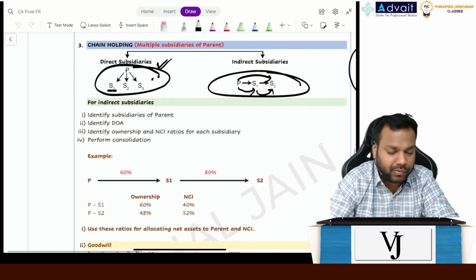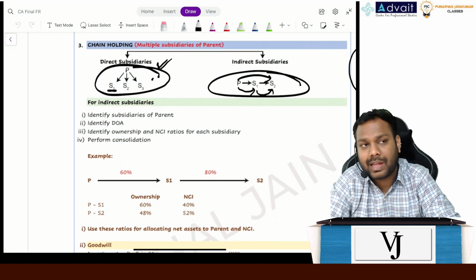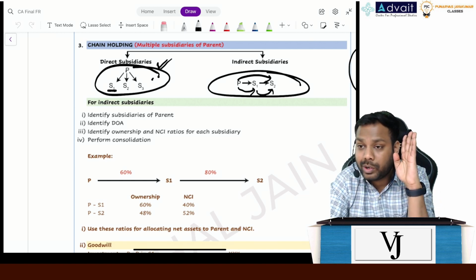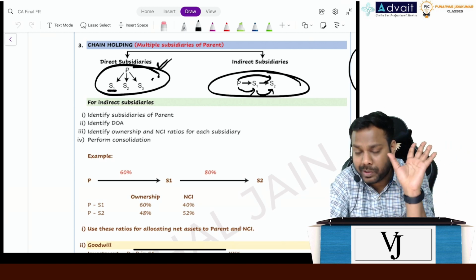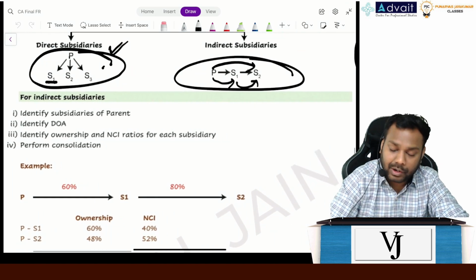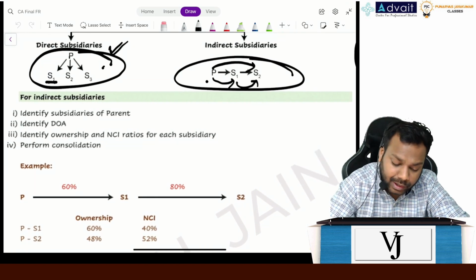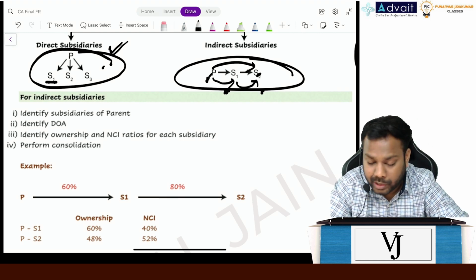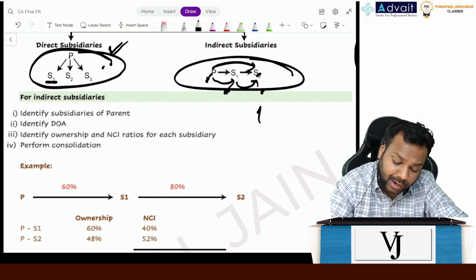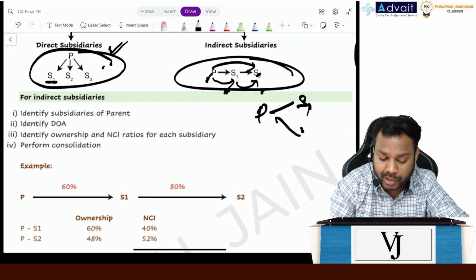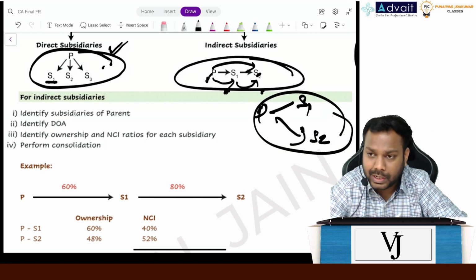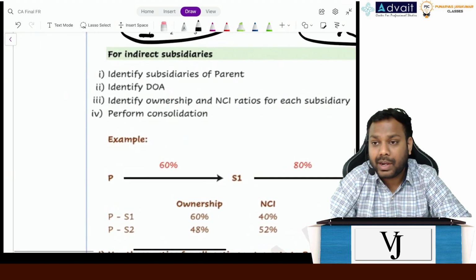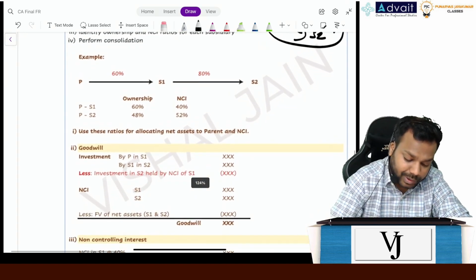First and foremost, as I told you yesterday, the answer for control can be yes or no, but the answer for ownership can differ based upon the percentages. So when I talk about control, yes, the parent controls subsidiary 1, and subsidiary 1 controls subsidiary 2, so the parent controls subsidiary 2 indirectly. So when it comes to control, yes, the parent does control. But when it comes to ownership, let's take up an example.